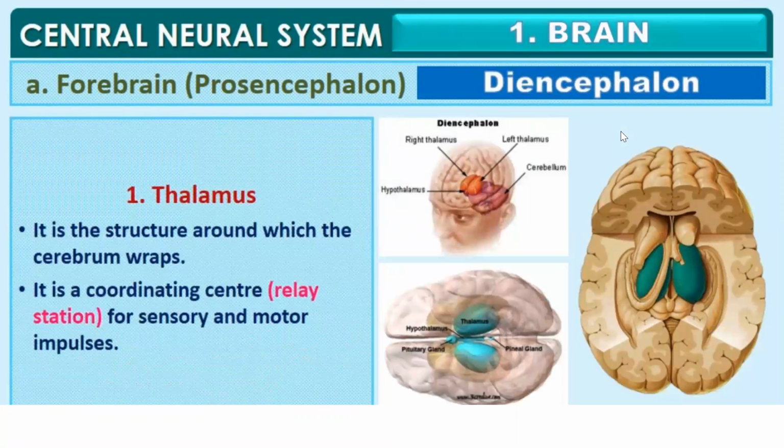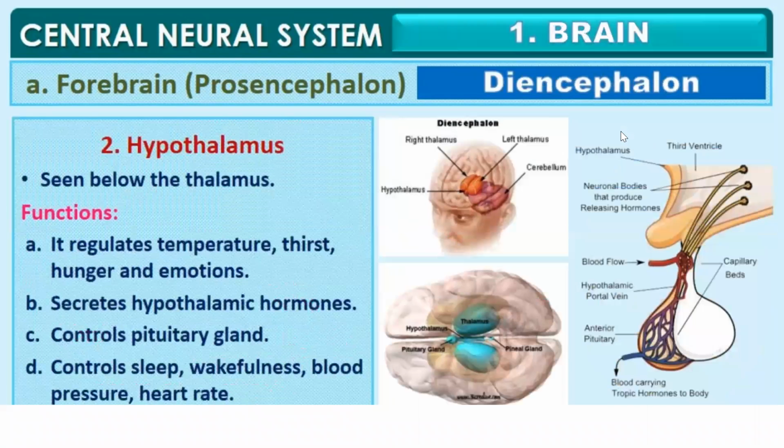Next comes the diencephalon, which is composed of two parts, thalamus and hypothalamus. The thalamus is a structure around which the cerebrum wraps, and it is a coordinating center, that is a relay station for sensory and motor impulses. Next comes the hypothalamus in the diencephalon. The hypothalamus is seen below the thalamus. Its function is that it regulates temperature, thirst, hunger, and emotions. It also helps in secretion of hypothalamic hormones. It controls the pituitary gland. It also controls our sleep, wakefulness, blood pressure, and heart rate.